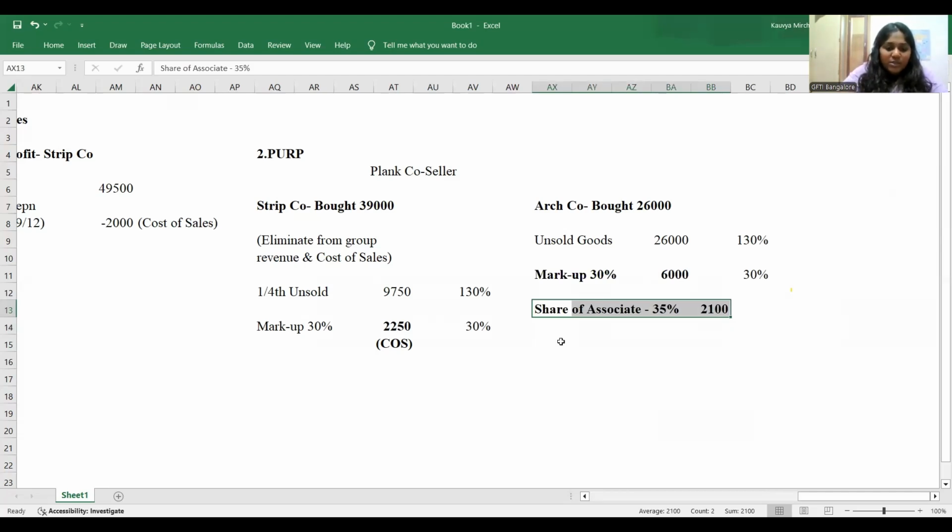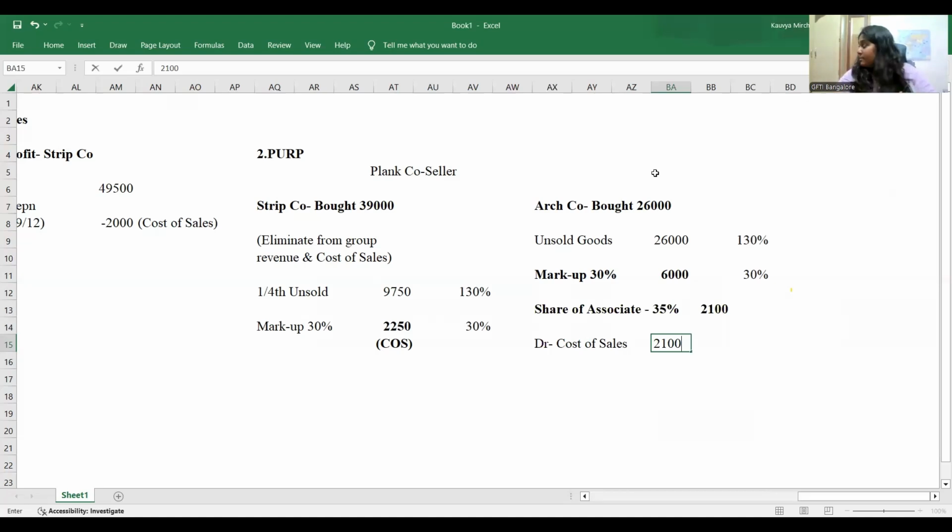Understand, what do I do with this? I debit cost of sales because the parent company is the seller. But what do I credit with? Think and tell me. Where do we credit, group inventory? Do we credit group inventory?